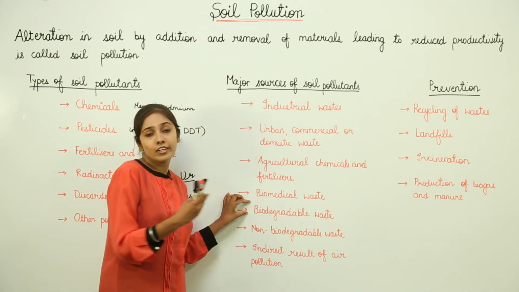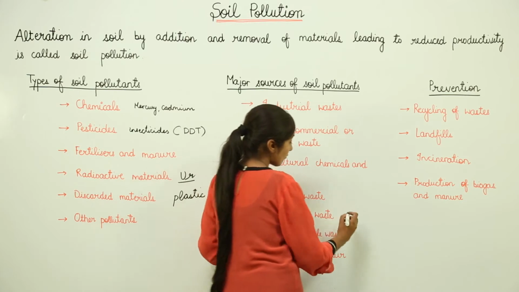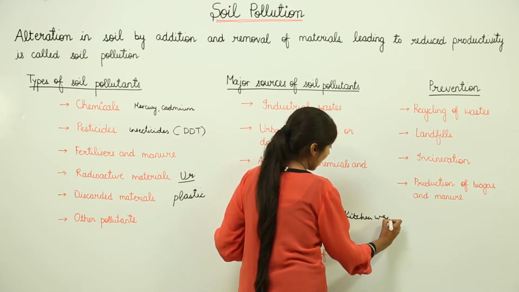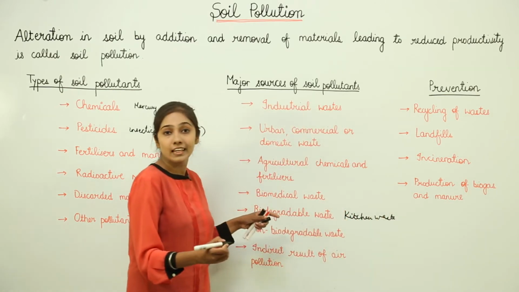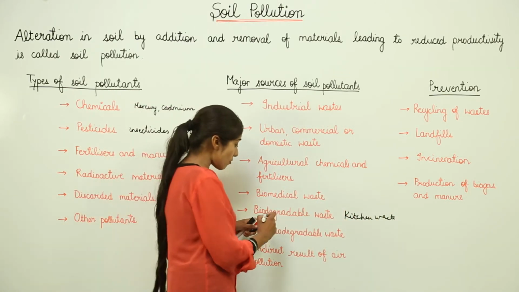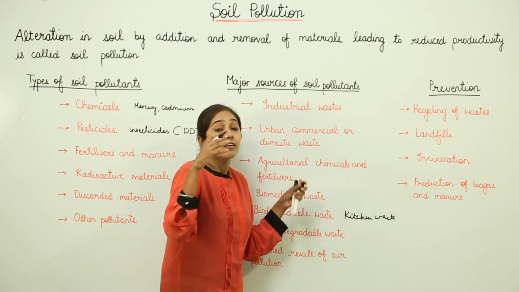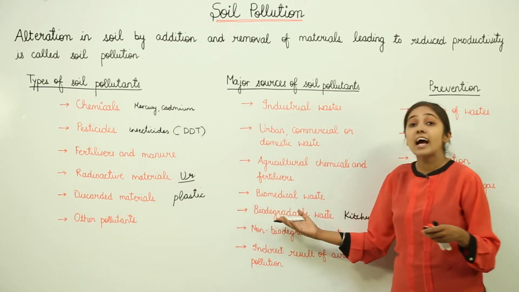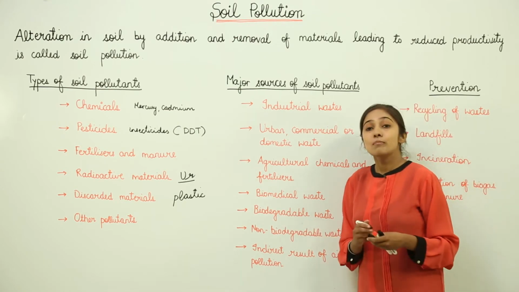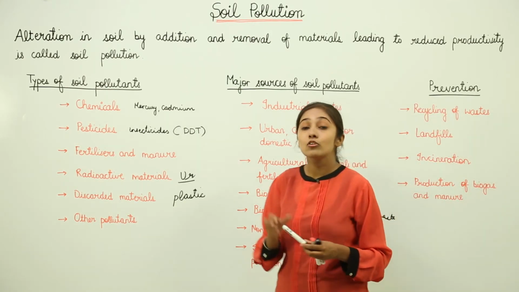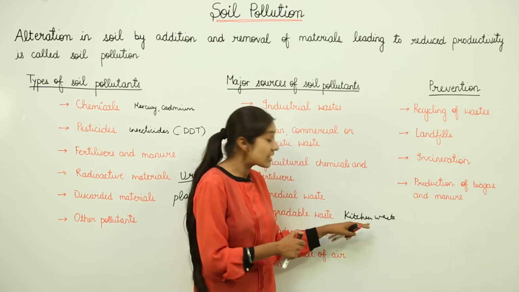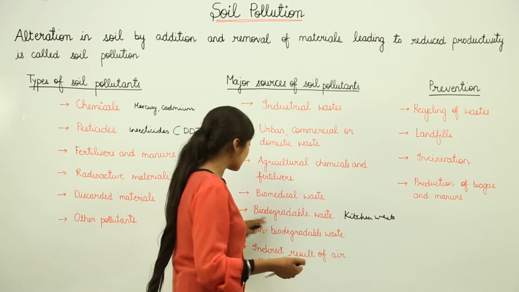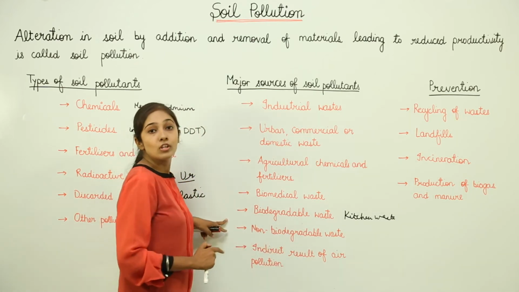Next we have biodegradable waste. These wastes, for example, can be kitchen waste, right? We have kitchen waste at our homes. Kitchen waste is a form of biodegradable waste. We have fruit peels, right? We have other kitchen waste. It is a form of biodegradable waste. It is biodegradable because it is going to be degraded by the action of microorganisms. So microorganisms such as bacteria act on this waste and convert it into a simpler form. So it is actually not that harmful to soil.